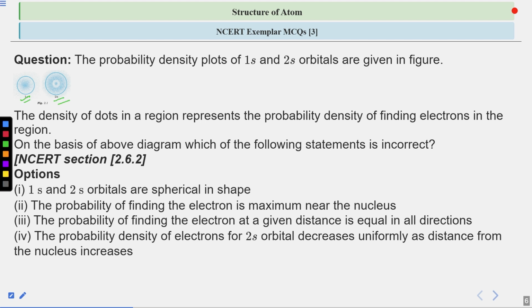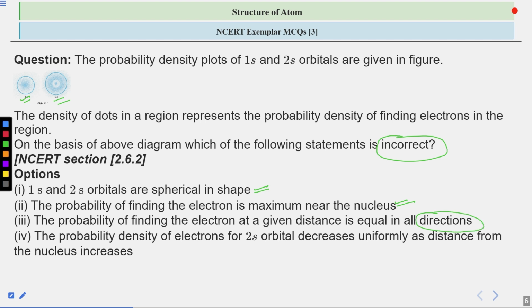Now the density of the dots in a region represents the probability density of finding the electron in the region. On the basis of this diagram, you have to select which of the following statements is incorrect. Remember, you have to find the incorrect statement, not the correct one. The first option is 1s and 2s orbitals are spherical in shape. Second, the probability of finding the electron is maximum near the nucleus. Next, the probability of finding the electron at a given distance is equal in all directions.